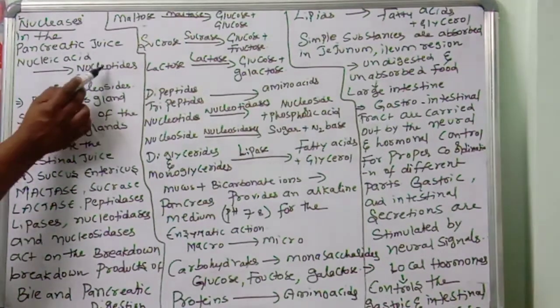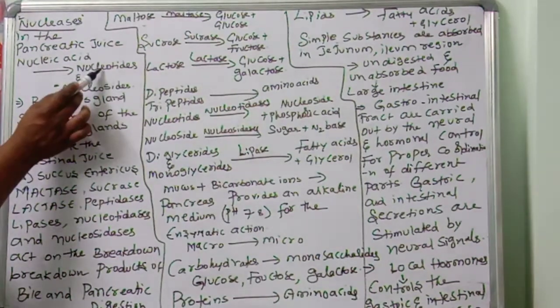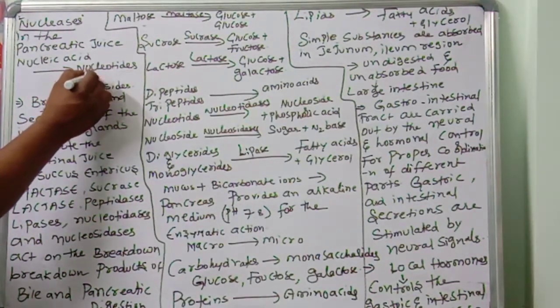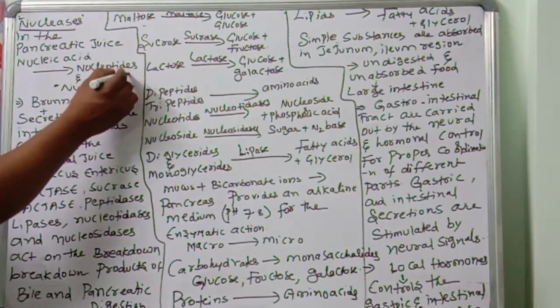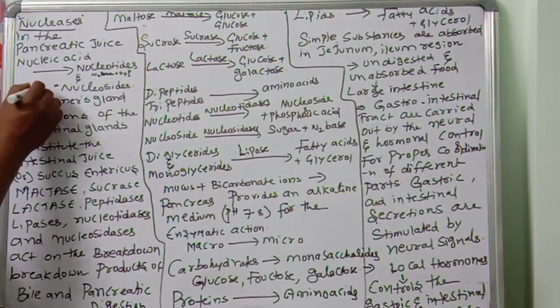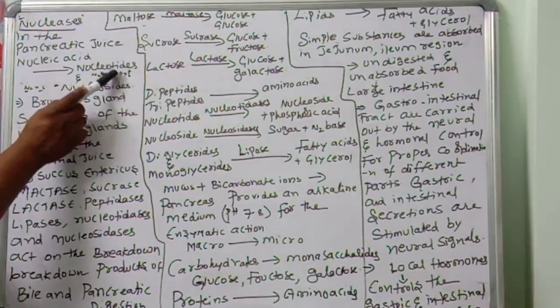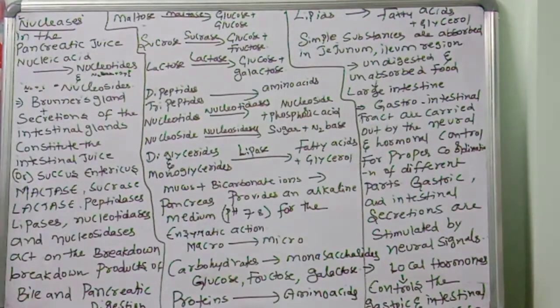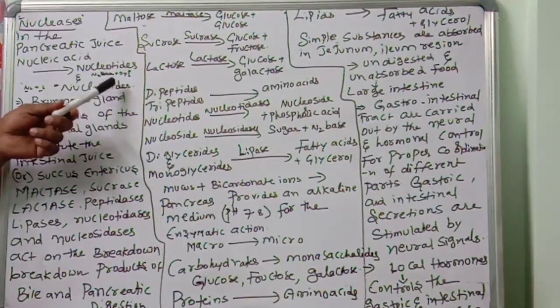What is a nucleoside and what is a nucleotide? That is important. Nucleotide means nitrogen base plus sugar plus phosphate. Nucleoside means only nitrogen base plus sugar, without phosphate.